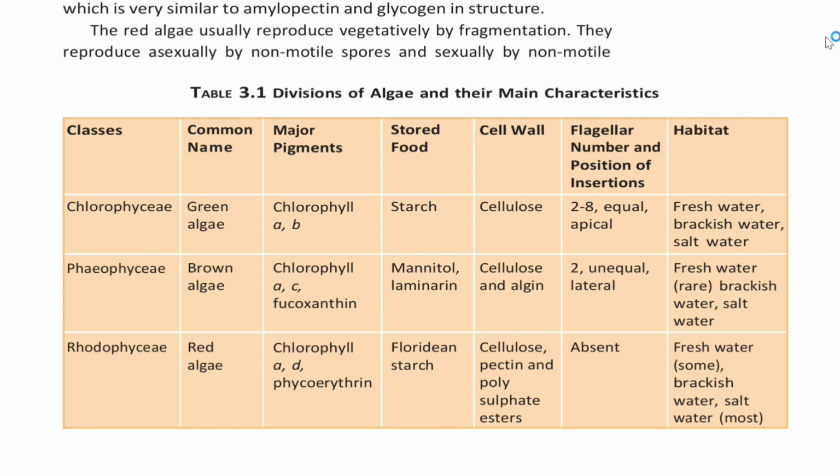The habitat of Chlorophyceae is freshwater, brackish water, and saltwater, and the habitat of Phaeophyceae is freshwater rarely, and brackish water, saltwater. And the habitat of Rhodophyceae is freshwater sometimes, and brackish water, saltwater mostly.